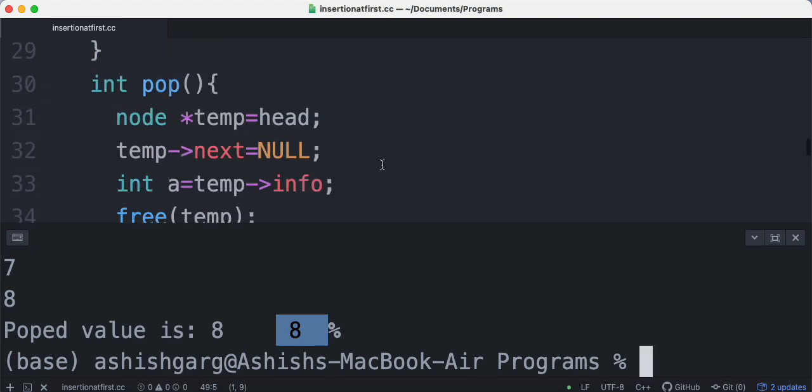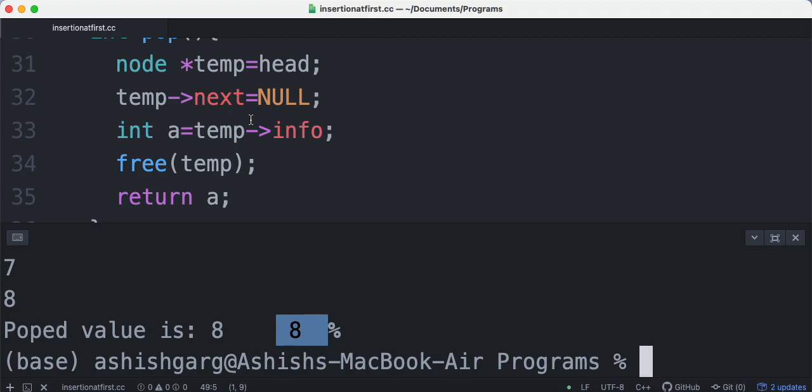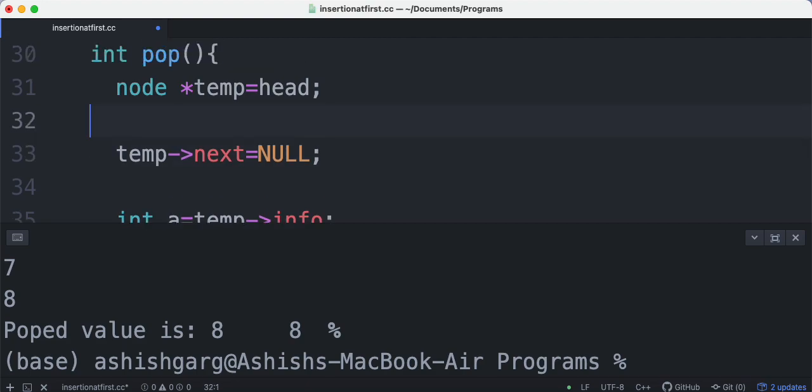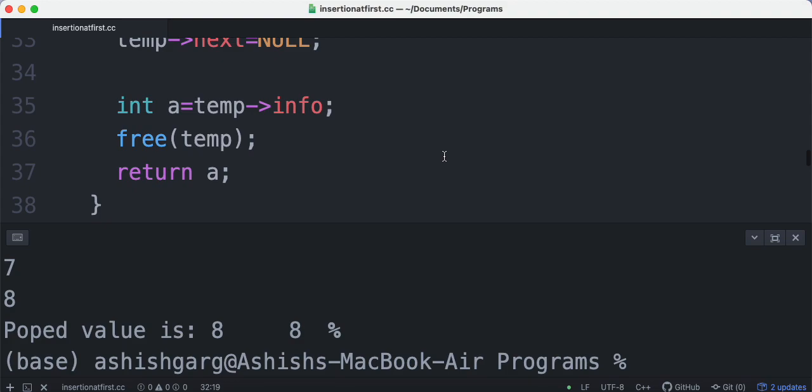Let's see what went wrong. We have not updated the head. So before doing this, we should update the head, so head equal to head next. I think it will work now.